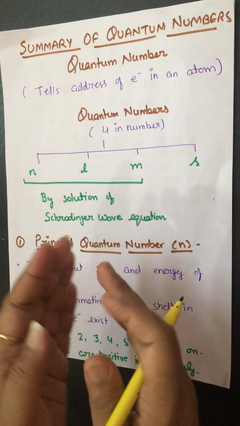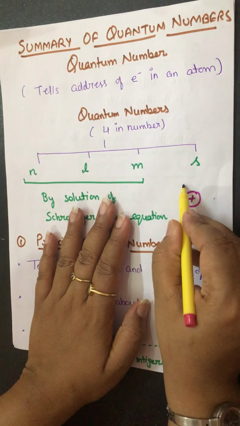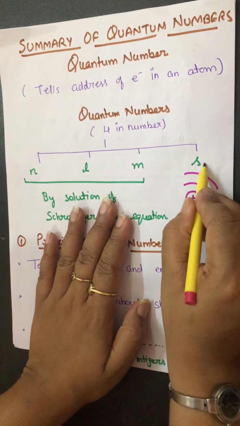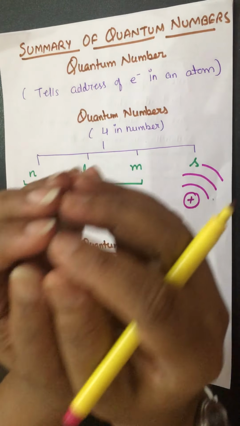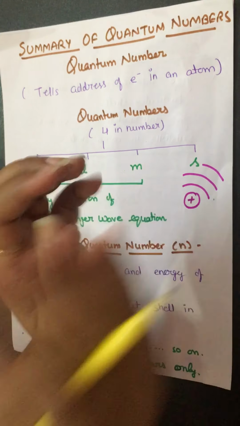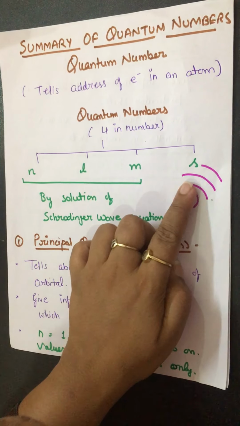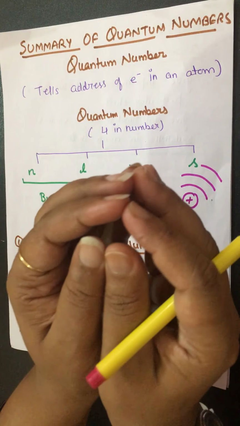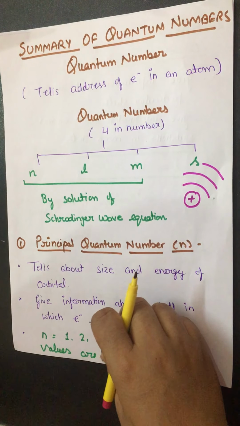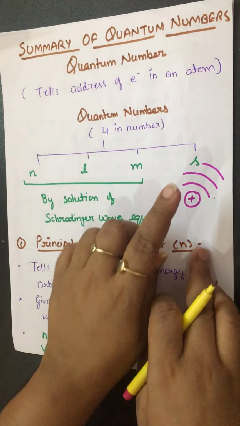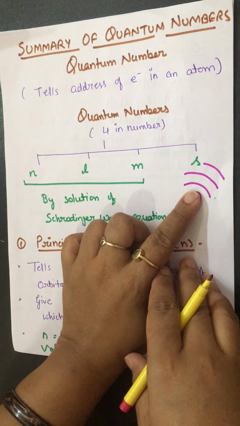It means where the electron is present. This gives the shell number, just like around the nucleus it is the first shell, second shell, third shell, like that. But these are not 2D. They are spherical. If I talk about the first shell, it is spherical only. The second shell is spherical, and along with the spherical it has a jumbled shape also in the 3 axes, x, y and z axis. I will tell you later how. So firstly, you must know that it gives the information about the shell number.